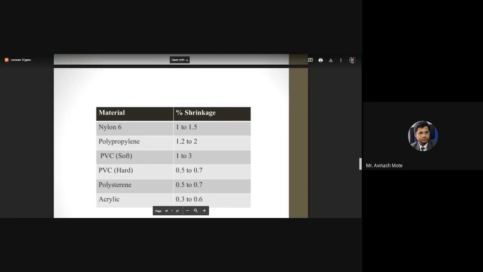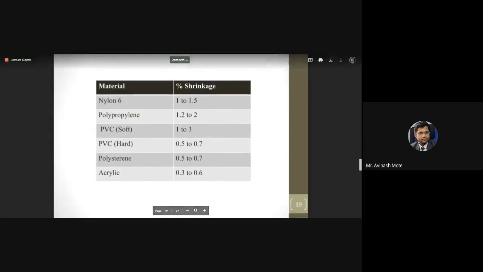So basically, if you check the numbers, the maximum shrinkage you will see is around 2%, right? And the minimum is around 0.5%. So that's how the shrinkage level varies for different kinds of materials.